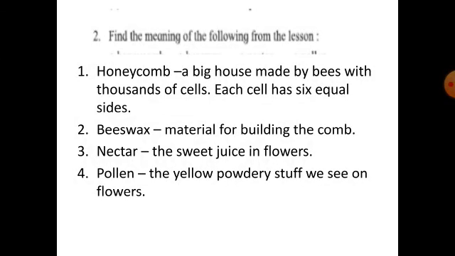Meaning is material for building the comb. Third number, nectar. The sweet juice in the flowers. Number 4, pollen. The yellow powdery stuff we see on flowers. So these are the meanings of the words that you will copy down in your English copy.